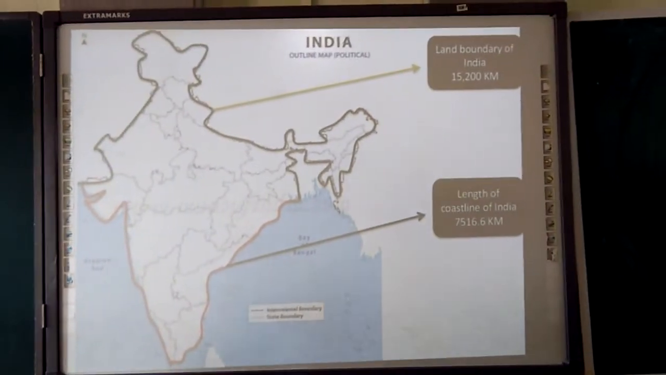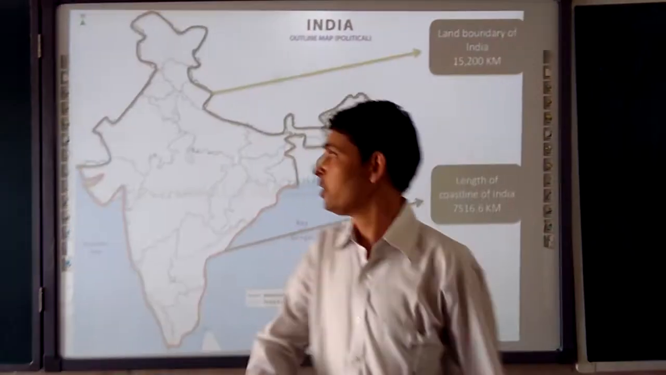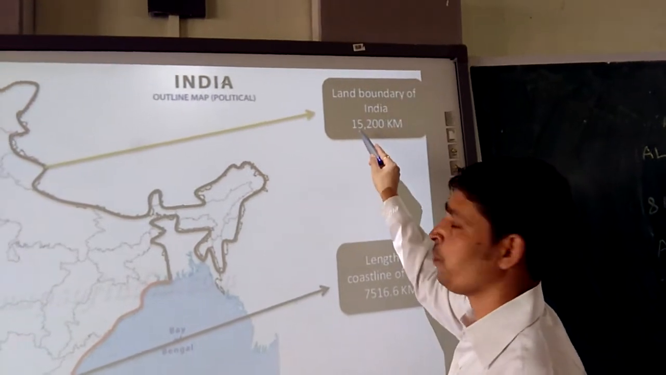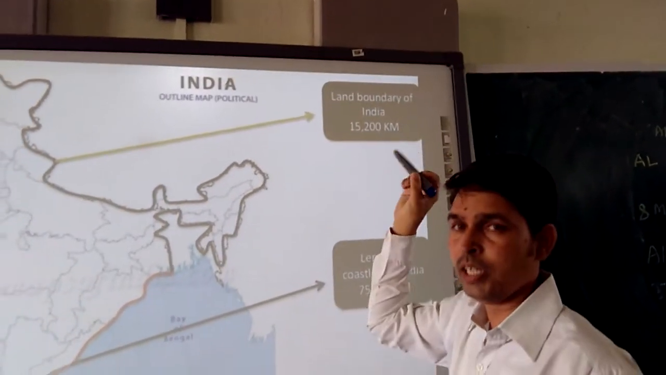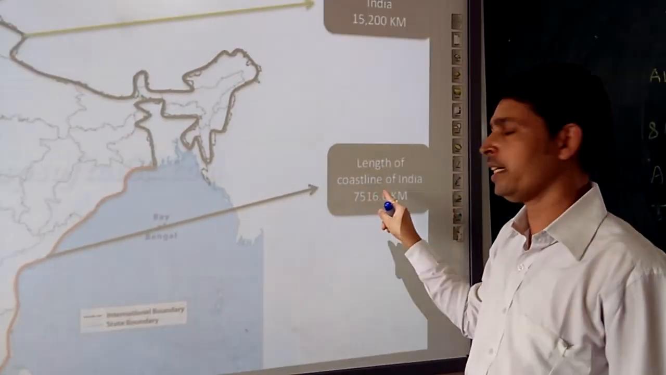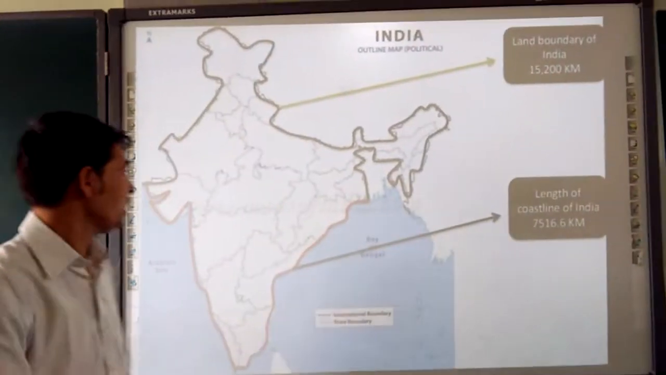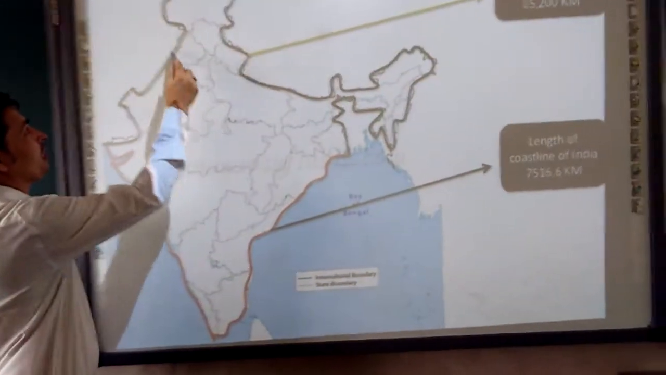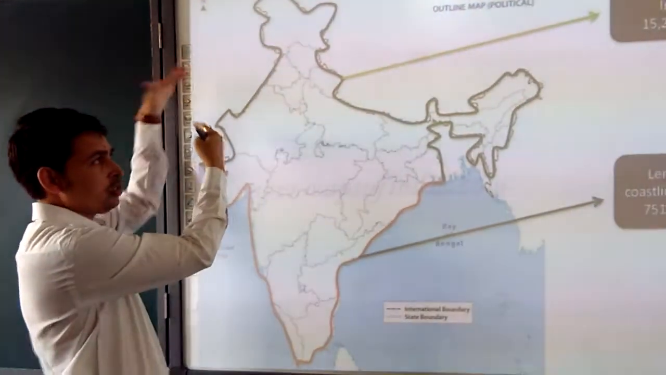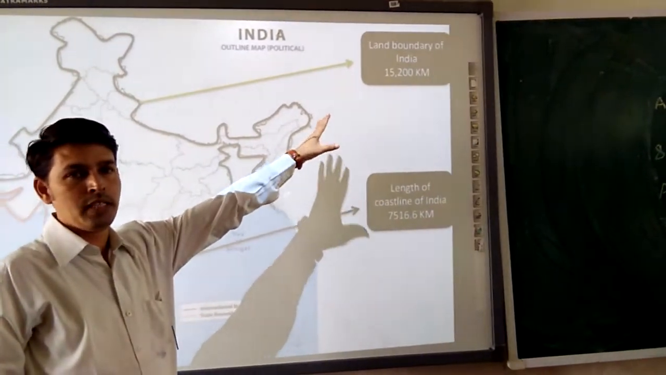Moving further, this is the outline political map of India. Now I stated about the land boundary. So first we will talk about the land boundary of India. The land boundary of India is 15,200 kilometers. Then I stated the length of the coastal line of India is 7,516.6 kilometers. So where is it? This black line is talking about the land boundary. It is connected to the land. So it's a land boundary and it's 15,200 kilometers.